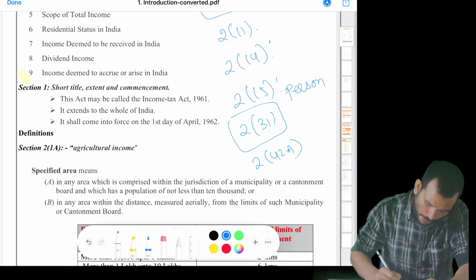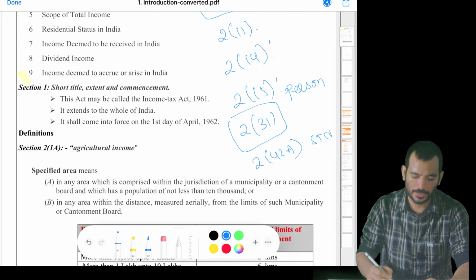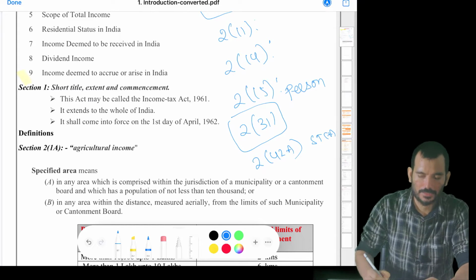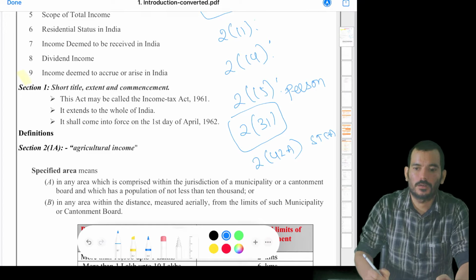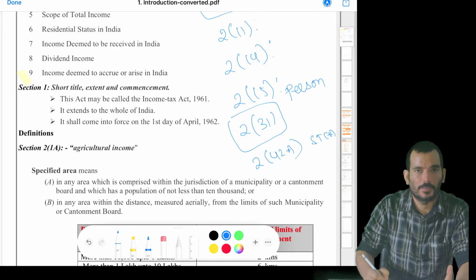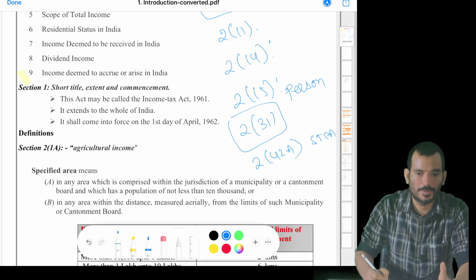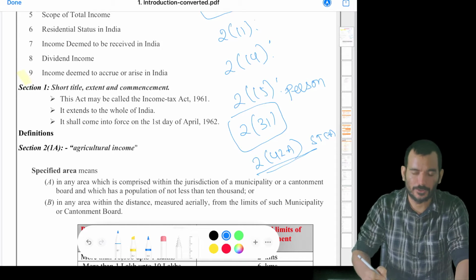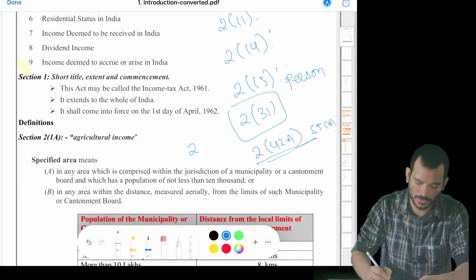And section 2(42A), this is your short-term capital asset. This is an important reason: in order to say which rate is applicable, you need to know what you mean by a short-term capital asset. What is the period of holding for which you call something short-term or long-term? Okay, and again the rates will differ. So this section is something that I'll be stressing so much.